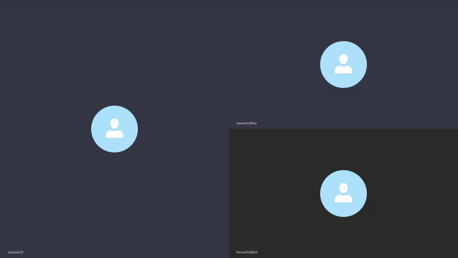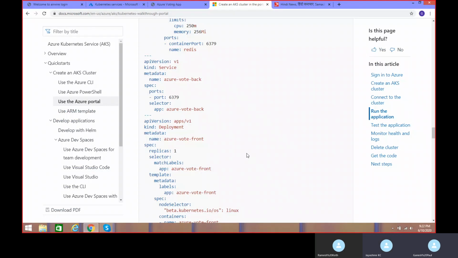From the pod definition, a pod definition is an application. But when you want to run that application in the form of a service, then the service will come into the picture. If you see, the service part will be less because the application is already there with the name Azure Vote Back.